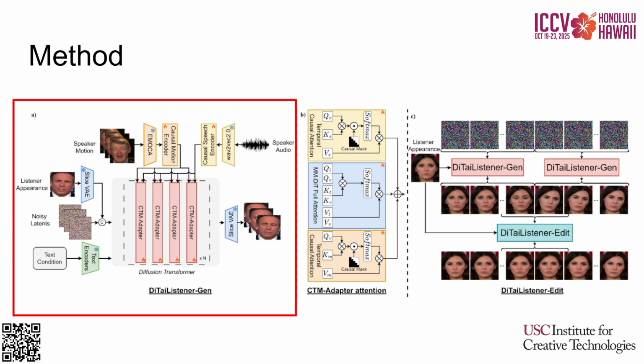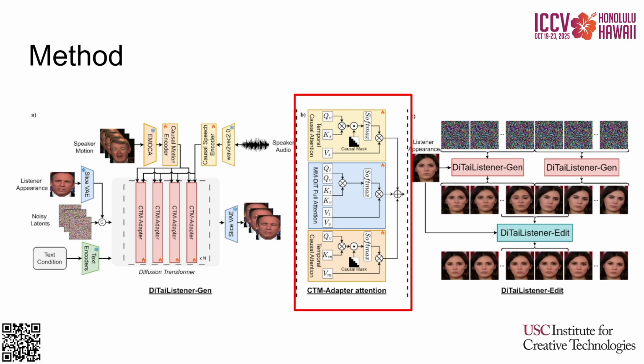The speaker cues that are given to the model are speaker audio, encoded via the wav2vec audio encoder, and speaker motions, encoded via the Emoca 3D morphable model. Those features are passed to the Causal Temporal encoders. This way the model extracts only relevant information from a 12 second feature context window, and may only see the past, enforcing causality between speaker cues and the model-generated listener response. Those features are then passed to the diffusion model via the CTM-Adapter. The purpose of the adapter is to merge 3 different modalities, speech, text, and motion, and ensure causality.